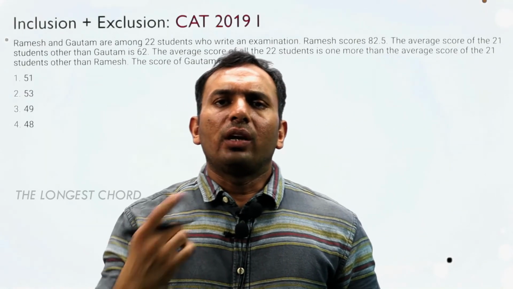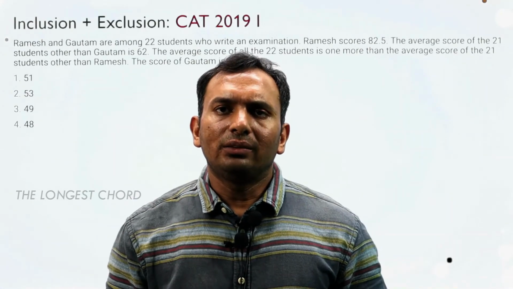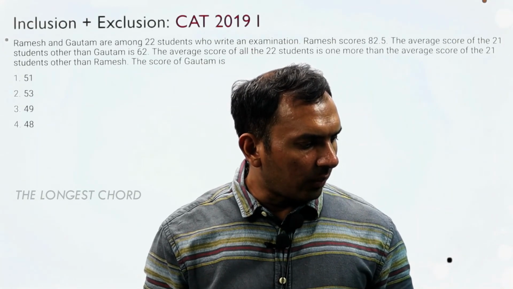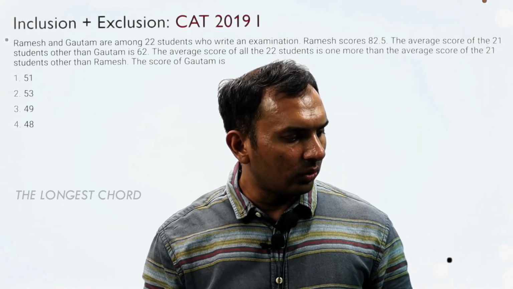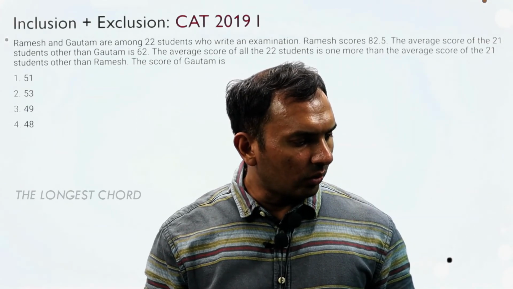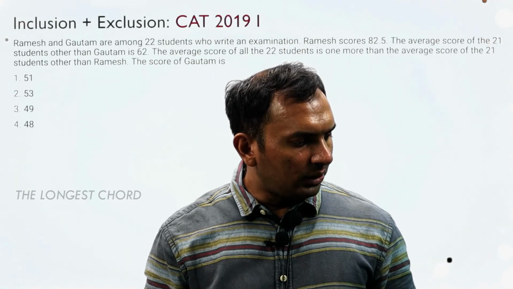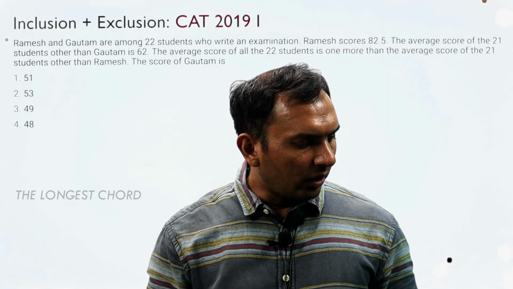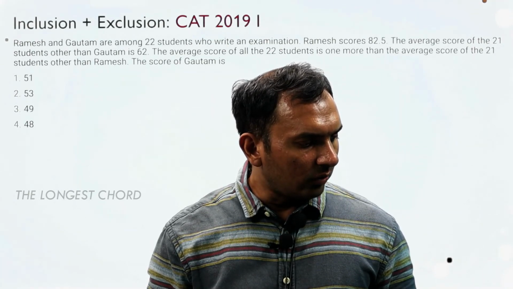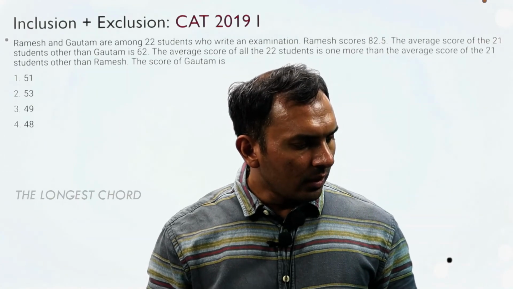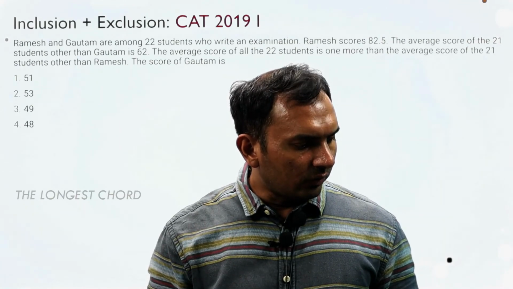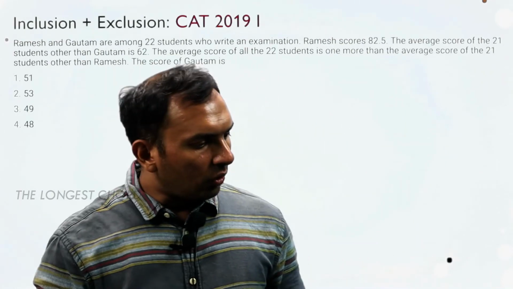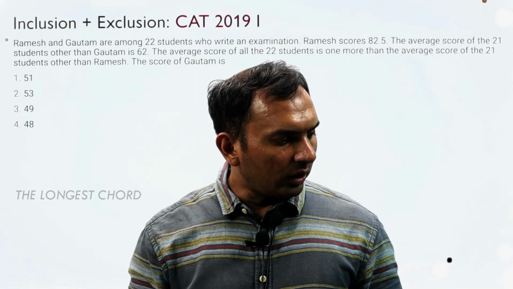Now let us look at one application where we have to do it twice, which came in CAT 2019 first slot. Ramesh and Gautam are part of 22 students who write an exam. Ramesh scored 82.5. The average score of 21 students other than Gautam was 62. The average score of all the 22 students is one more than the average score of the 21 students other than Ramesh. So the score of Gautam is, first of all, this last line: the average score of 22 students is one more than the average score of 21 other than Ramesh.